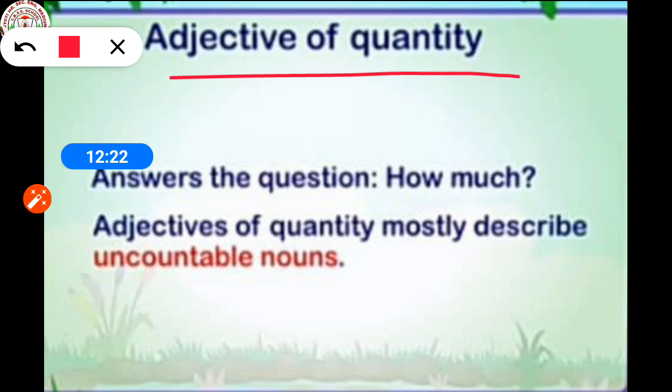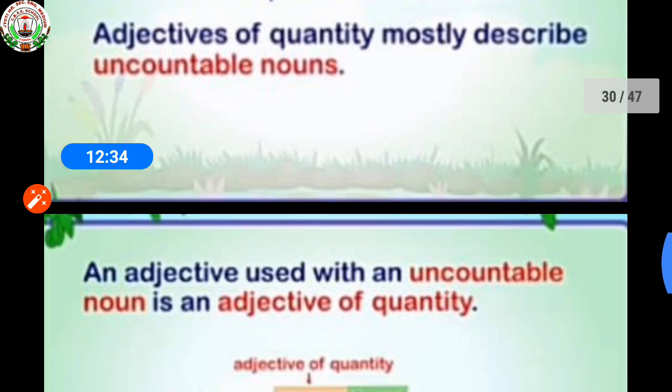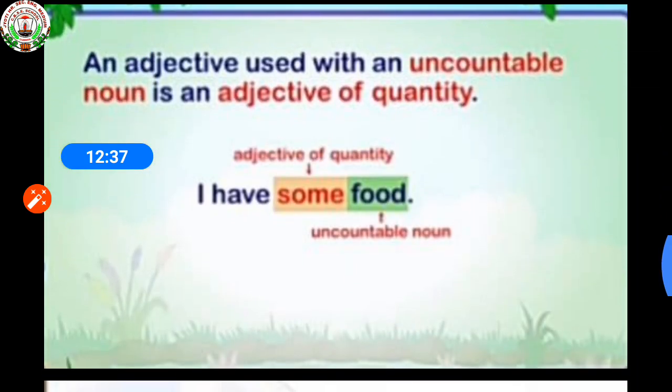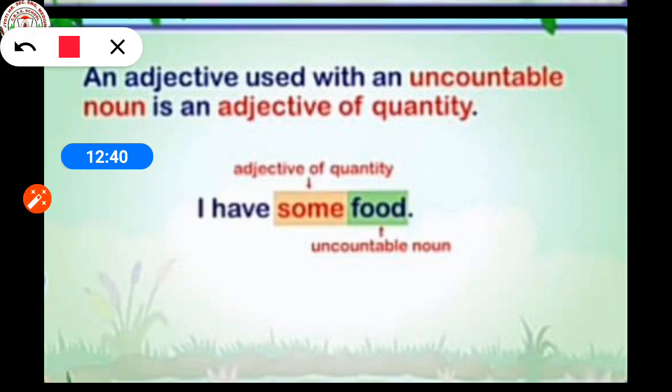Adjectives of quantity mostly describe uncountable nouns. You can see the example: I have some food.